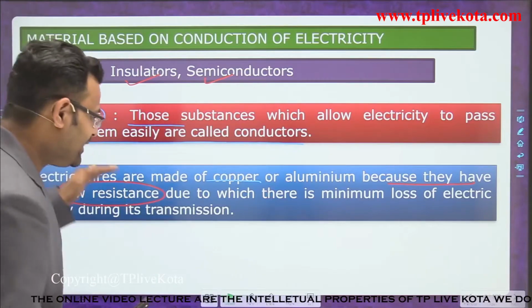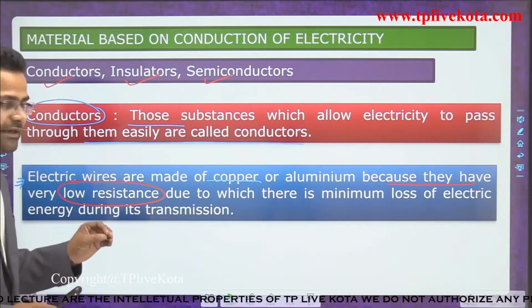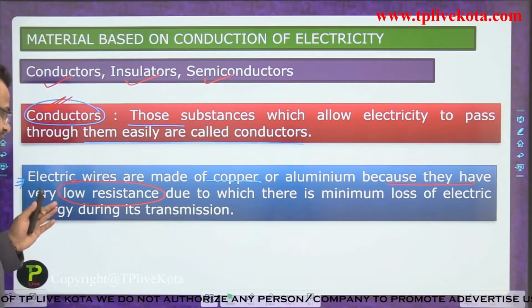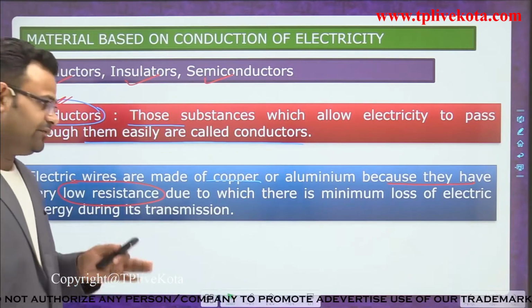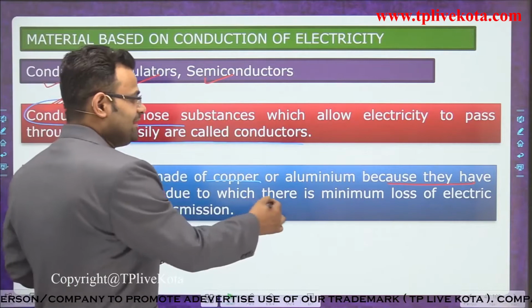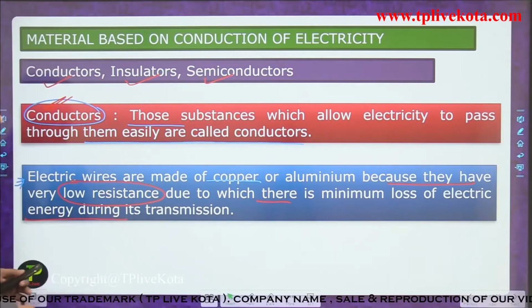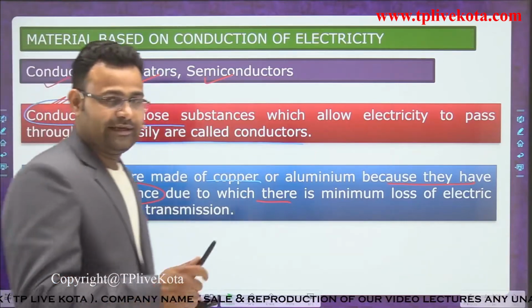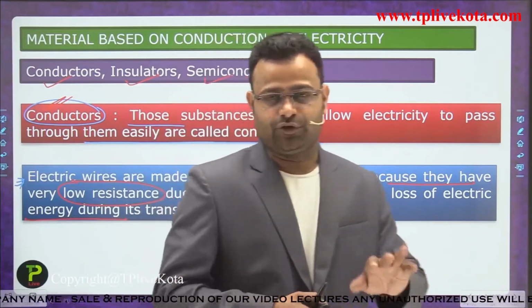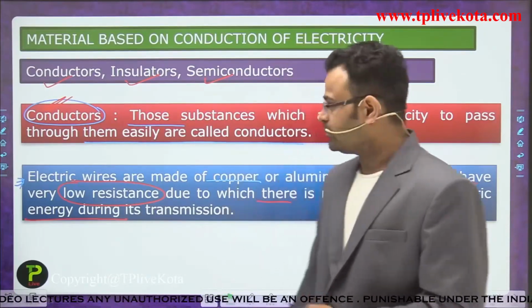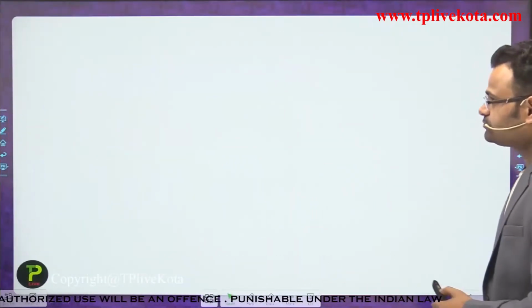In that material which has the property of conduction, the resistance value is very low, and due to this there is minimal loss of electric energy when electric energy is transferred from one point to another point. Okay, now the second point is